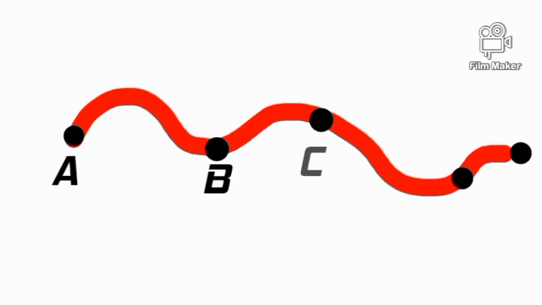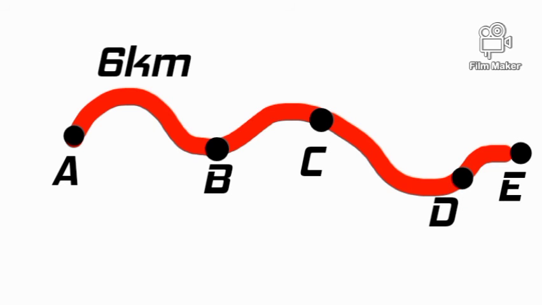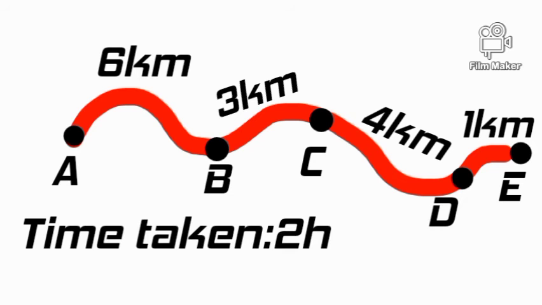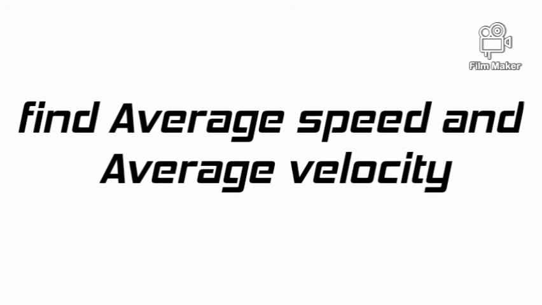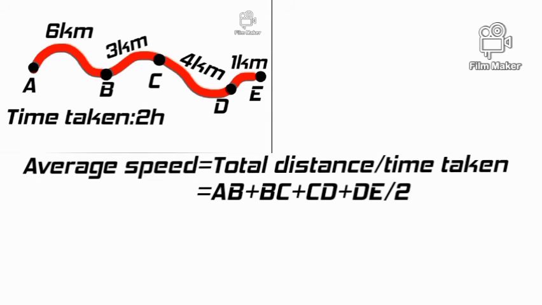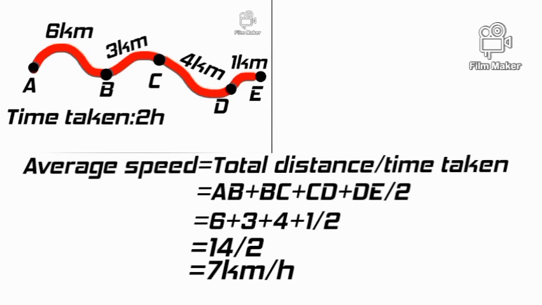Okay, this is the path of the journey and this is the point A, B, C, D and E. The distance travelled from A to B is 6 km, B to C 3 km, C to D 4 km and D to E 1 km. If the time taken to complete the journey is 2 hours, then what is its average speed and the average velocity? So, as we know, average speed is equal to total distance by time taken is equal to AB plus BC plus CD plus DE by 2 is equal to 6 plus 3 plus 4 plus 1 by 2 is equal to 14 by 2 is equal to 7 km per hour.